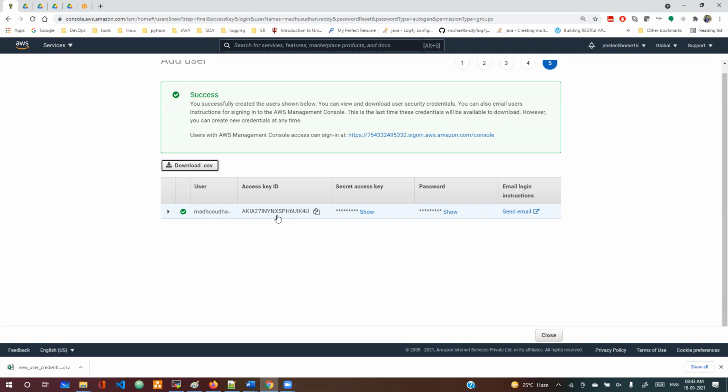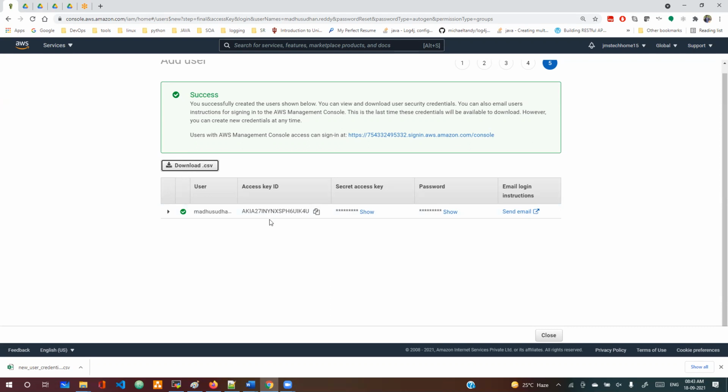Shared instances means, you are using your AWS account, and your other employee is also using the same AWS account. In that scenario, don't use your credentials. Ask for the one default user credentials, or else add a role to that EC2 instance. The role has the permissions, then we can attach that role to that EC2 instance. That is the way we can make your AWS account more secure.